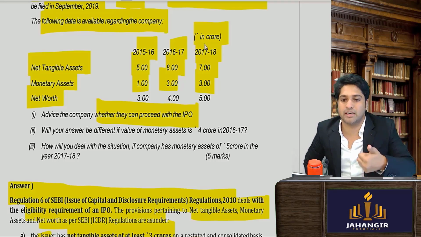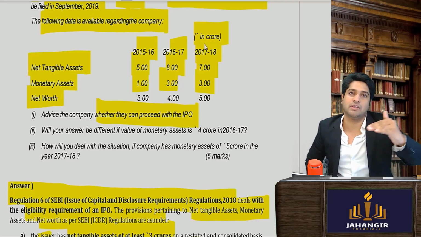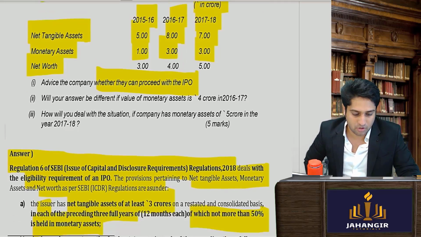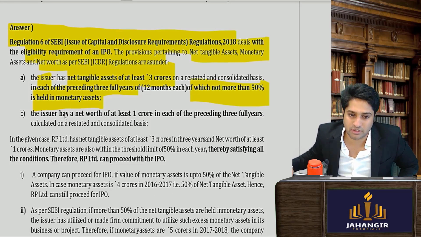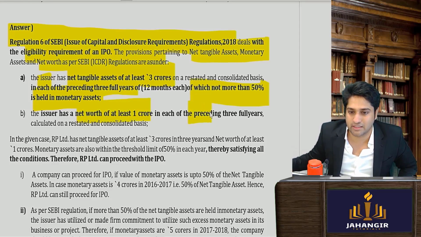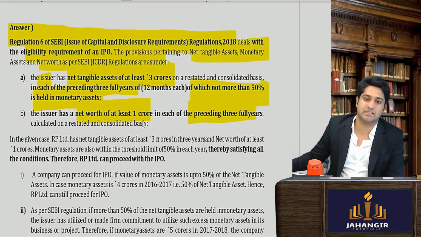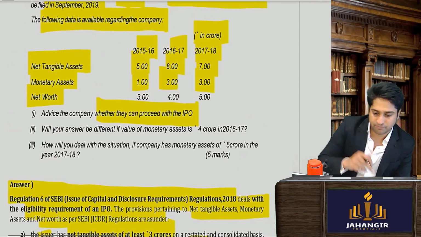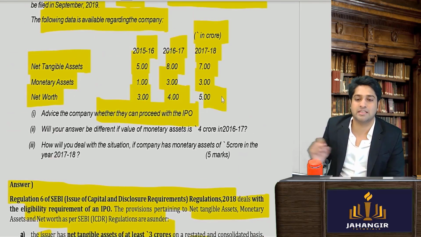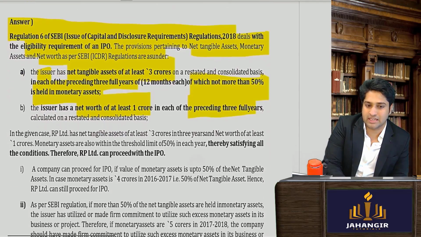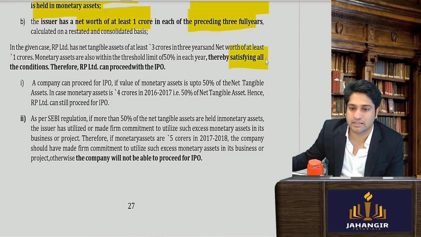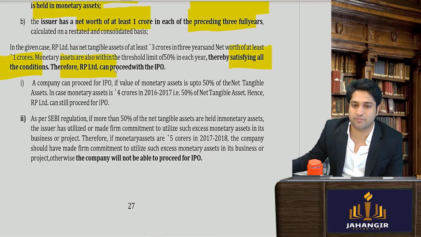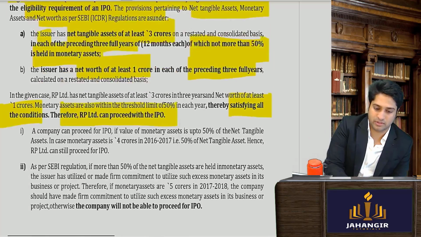Again, 8 का 4 होता है, 7 का 3.5. So in all the cases, it is less than 50% of the net tangible assets. ये भी condition fulfill हो गया. Next, the issuer has a net worth of at least 1 crore in each of the preceding 3 full years. So अभी net worth भी देखना पड़ेगा. 1 crore. So obviously it is more. So this condition is fulfilled. So can they proceed with an IPO? They satisfy all the conditions. Therefore, they can proceed with an IPO. Is this clear?